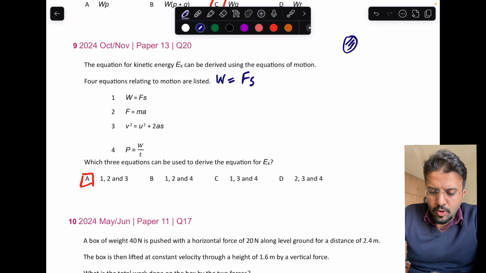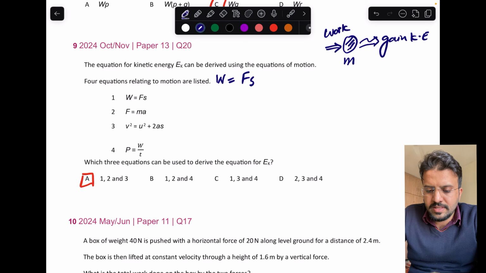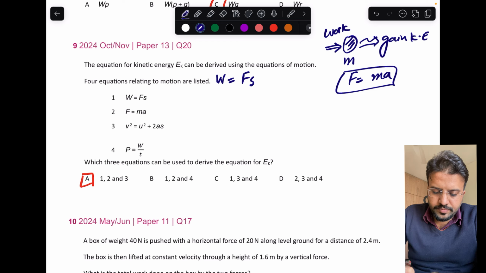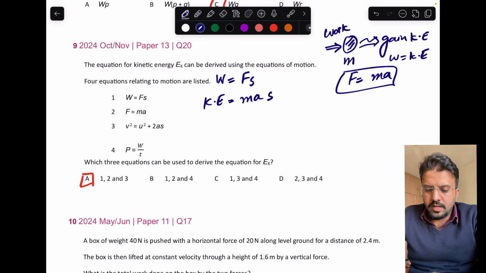Let's suppose this is some object, you can say it is some football or something. You are going to do some work on it. When you do some work on it, it will gain kinetic energy. So this mass will start accelerating, right? So you can say the force that is applied will be equal to ma. Okay, and this work is equal to KE. So work is KE and force can be written as ma, and this is s. Okay, so if the acceleration is constant, we can apply the equations of motion on that.